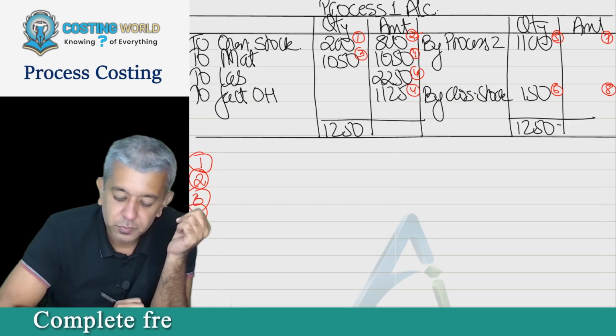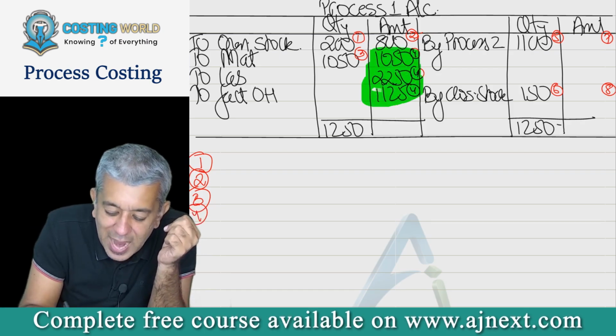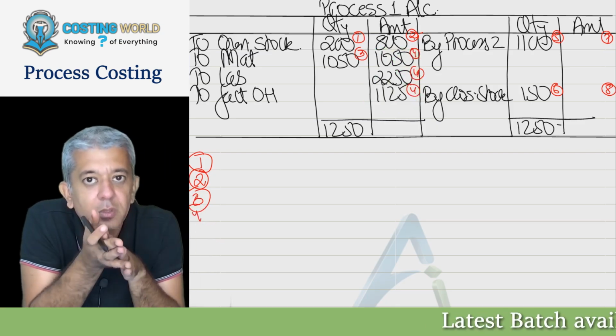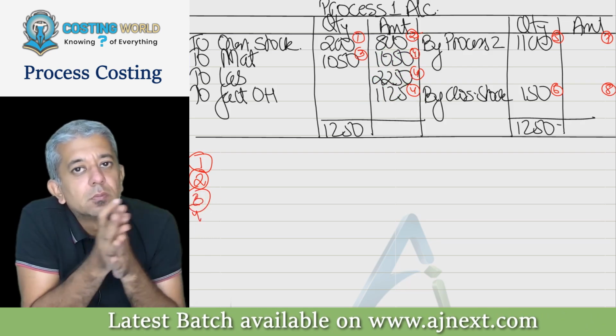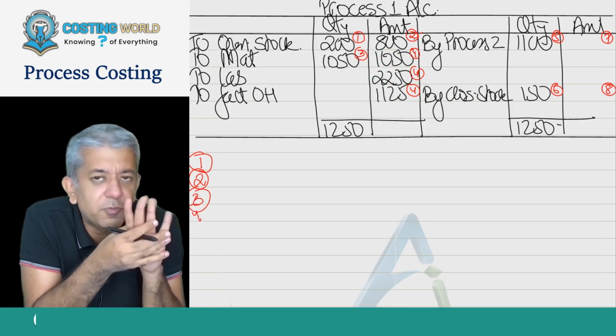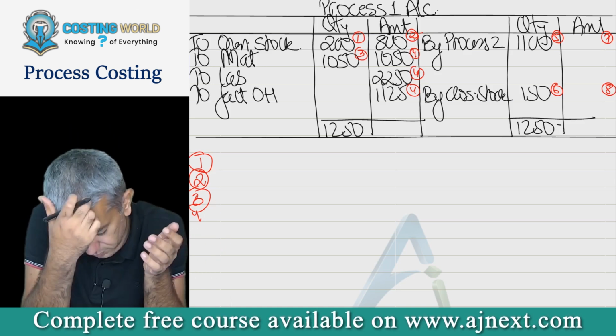Fourth. Now see. Can we say this figure and this figure, all of them represent current period cost? This is whatever you have incurred in this particular period. So write down fourth: current period cost. Only that much.